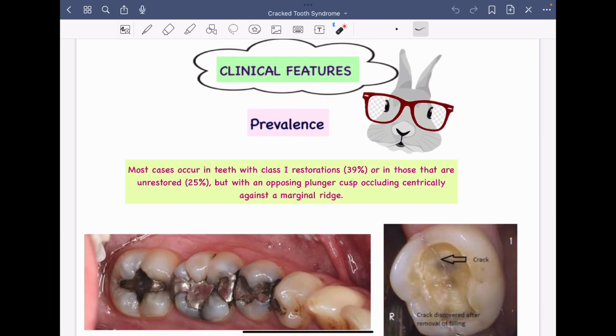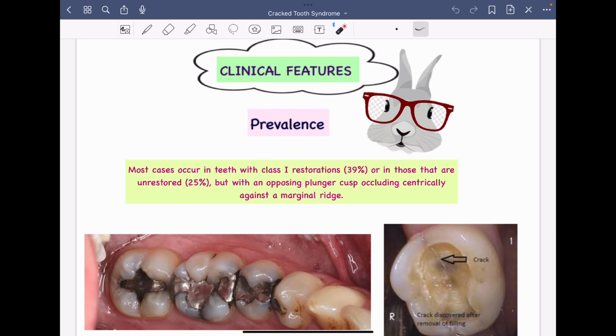Towards the clinical features for cracked tooth syndrome, right? So we'll be discussing under prevalence. This cracked tooth syndrome occurs mostly in teeth with class 1 restoration, right? That is about in 39% of the cases, or in cases of unrestored teeth, right? But in cases of class 1 restoration, this is very prominent, right? In most of the cases, it will occur in cases of class 1 restorations.